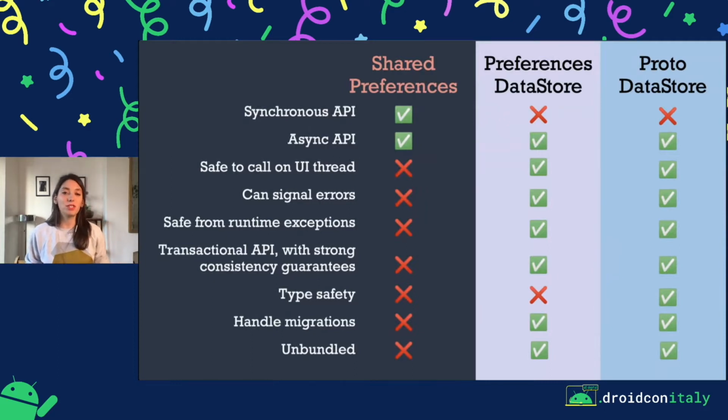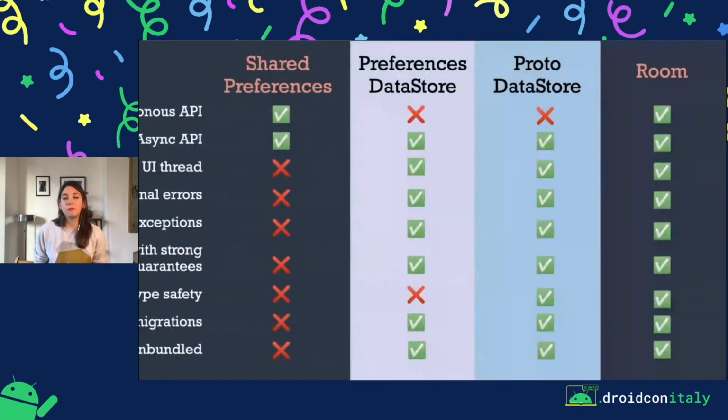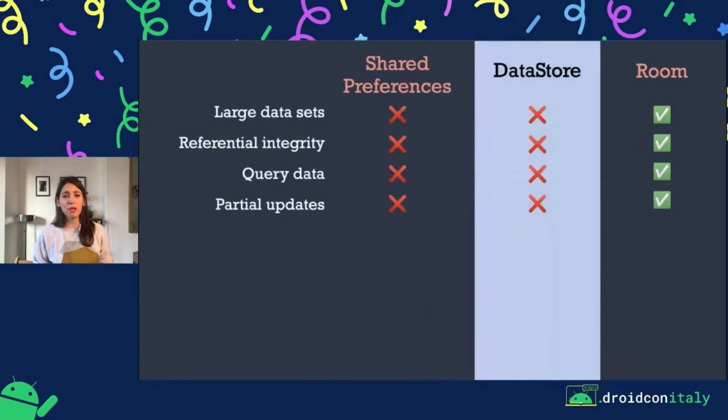So the aim of DataStore is to address a lot of the problems that SharedPreferences bring. While DataStore doesn't have, at least for now, a synchronous API, it addresses a lot of the other problems, including the type safety if you're using a Proto DataStore. So you might be asking, okay, why not use Room? In the end, Room brings a lot of these advantages that we see here for Preferences and Proto DataStore. Well, the question appears around when should you use Room and when should you use DataStore.